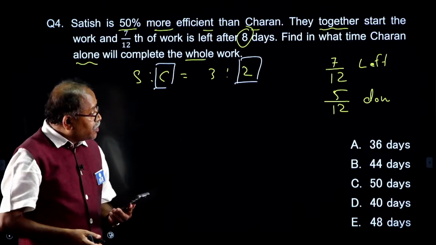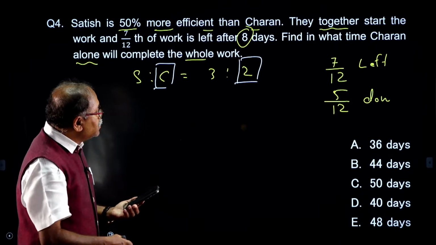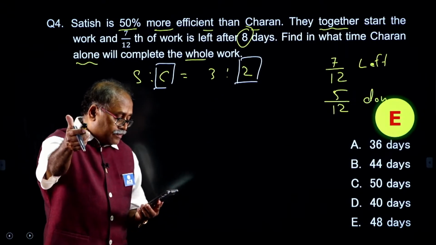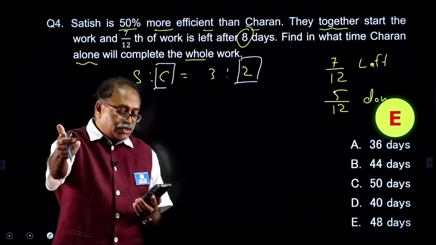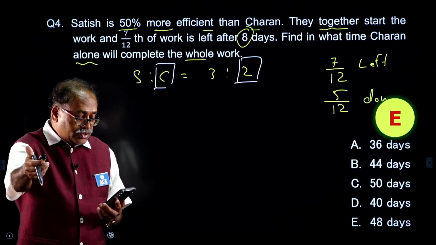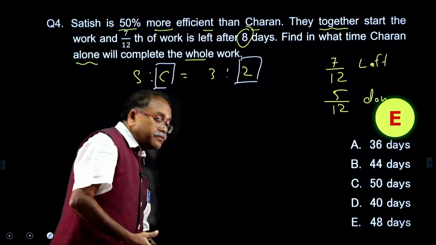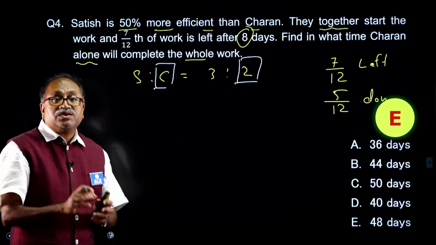Okay, 48, option E, let me check, that is great. Anishi Jain, that is great, Anusha, well done, well done. How did you answer this question?